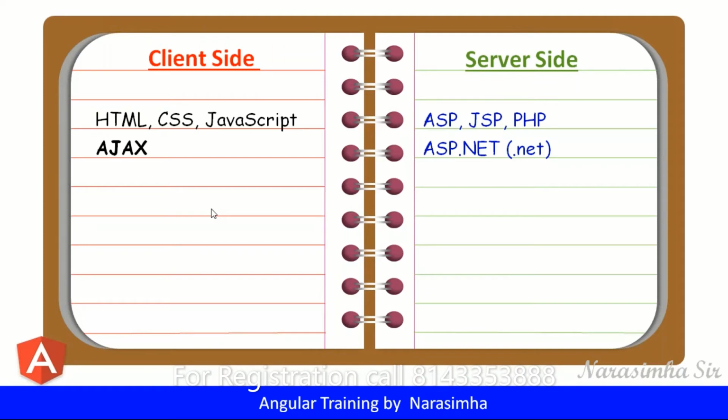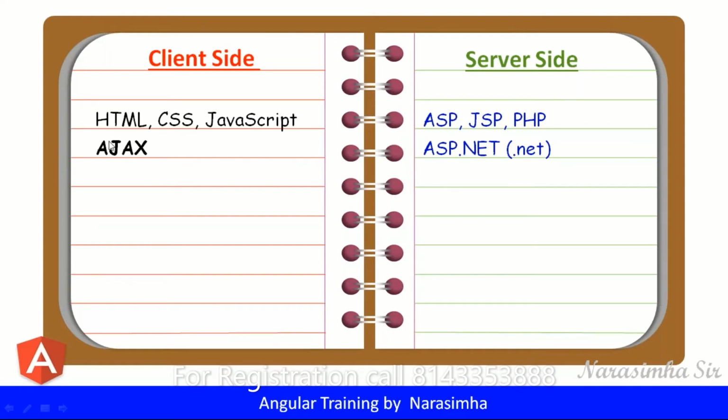Once you get the data, is it possible to update? Yes, that is what JavaScript will do. JavaScript can update the content, modify the content, adding the tags with the data. So we can get the data. That data is in XML format. For exchanging data, they use a technique called XML. The data they are exchanging is in XML format.